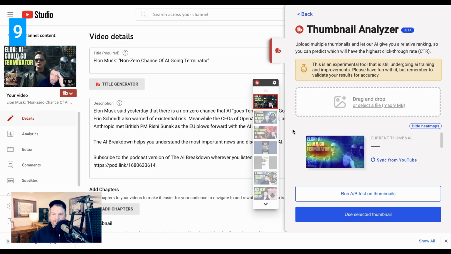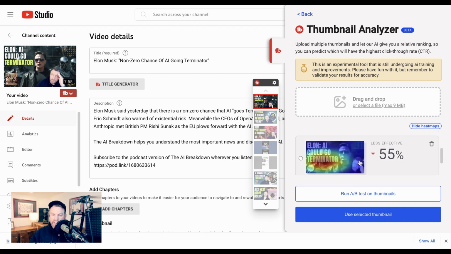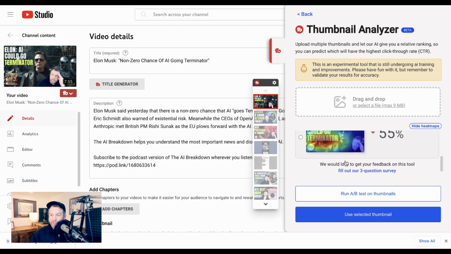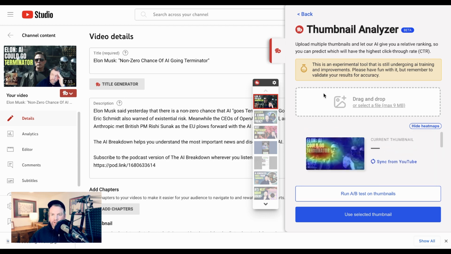The other tool that I've started to play around with of theirs is their AI thumbnail analyzer. They say this is an experimental tool that's undergoing training, so basically don't put too much stock in it. In this case, they're suggesting that the thumbnail I have now would be more effective than a version that has a bigger Elon on it. I'm not totally sure what that's attributable to, which is probably why you need to be careful with these things, but it seems like another really interesting thing that I could see myself using more in the future.